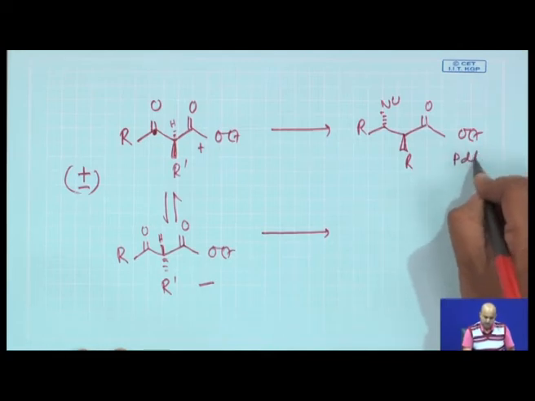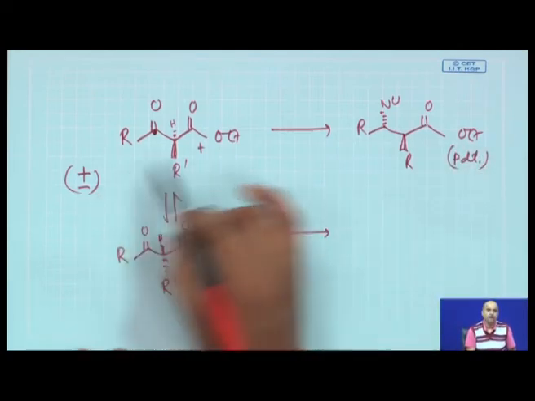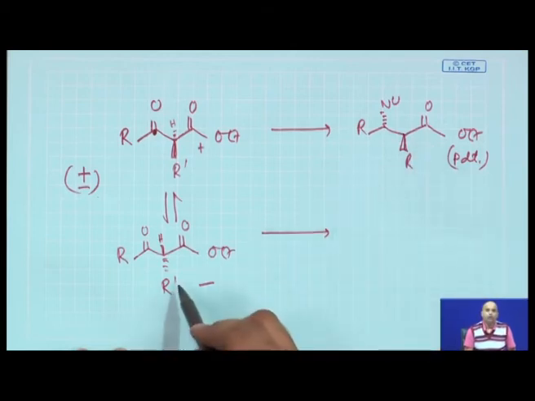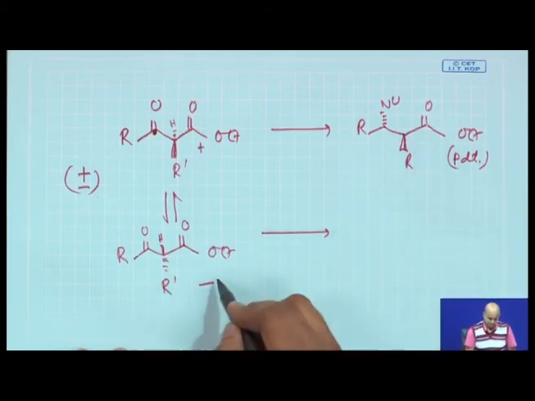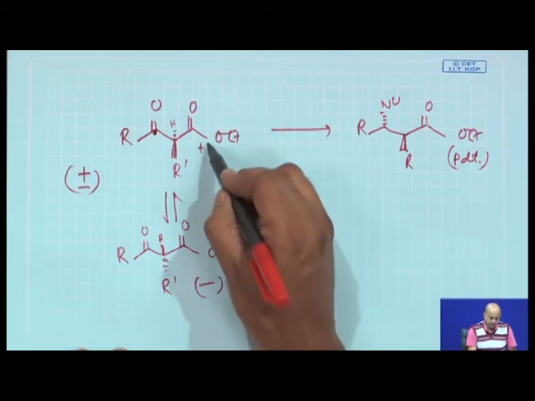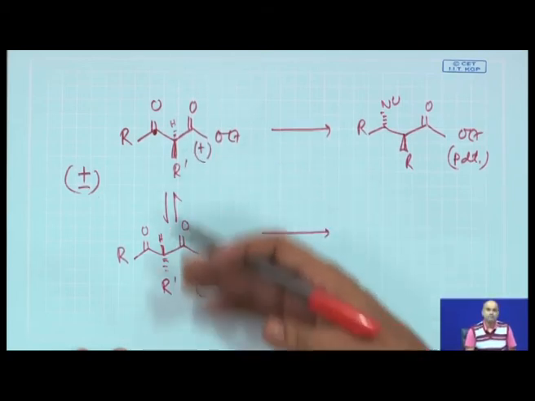Now, if the fast isomer reacts faster, what is the slow isomer doing? Now your dynamic kinetic resolution, or the racemization, comes into the picture.